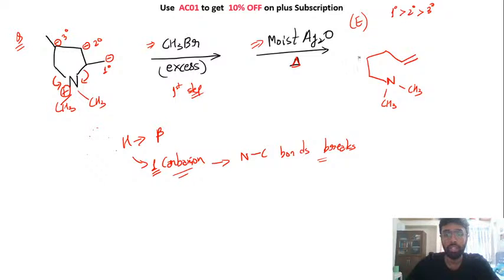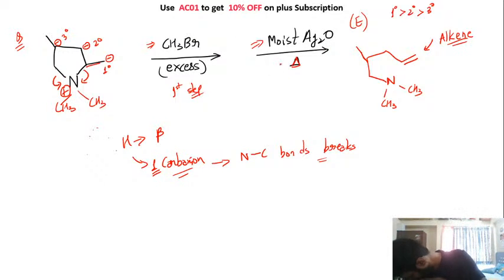Okay, here you will have a double bond, and you will have a CH3 here. So here we have got a double bond. Okay, this is the alkene that we are creating. One more thing can be used instead of moist Ag2O. Okay, so instead of using moist Ag2O and heat, you could have used OH negative. It would have done the same thing.